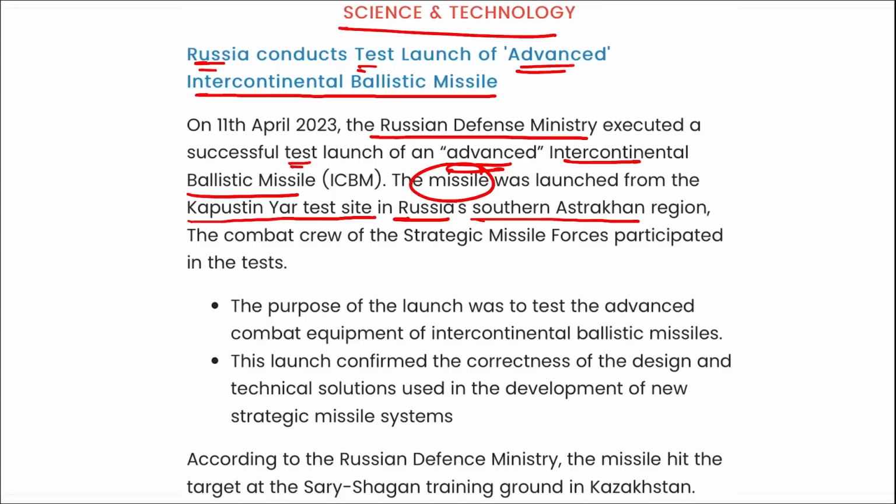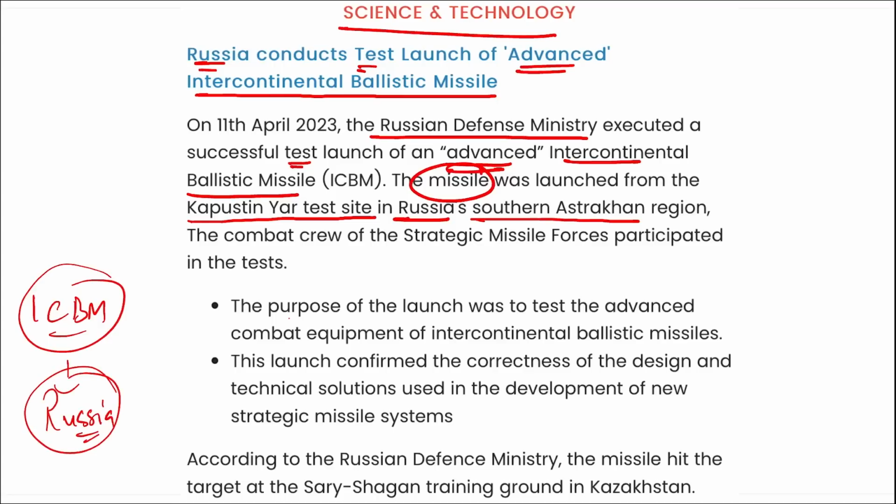Alright, just remember which country recently tested the intercontinental ballistic missile. It was tested by Russia. And this is all happening during the time of war that is going on.